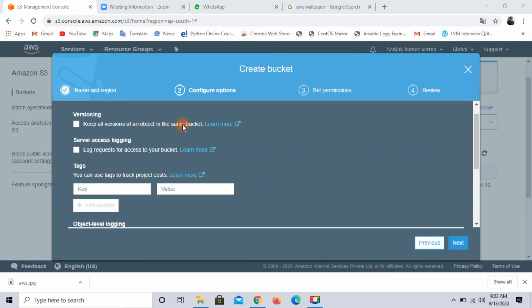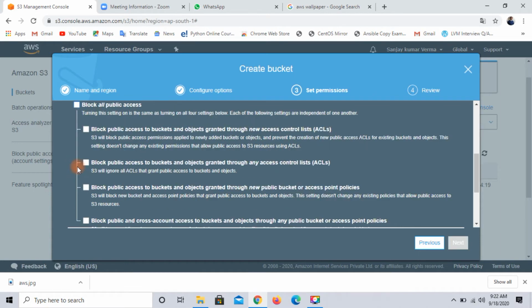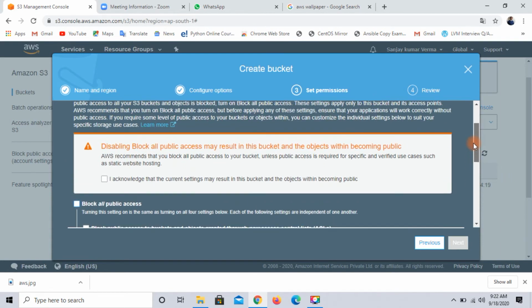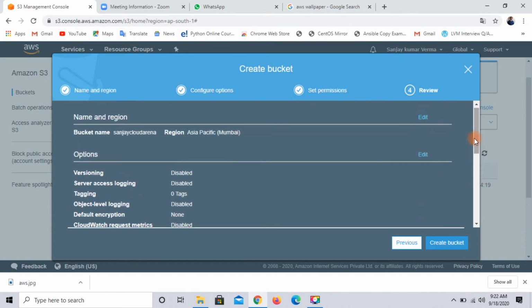In this case, skip these things, we will discuss them later. Then click on next. And one more thing, if you want to publish your bucket globally, then uncheck this and acknowledge the current settings. Yes, my bucket should be global, which anyone can access. Then next, and you can review your bucket. My bucket name is Sanjay Cloud Arena. My region is Asia Pacific. Then click on create bucket.